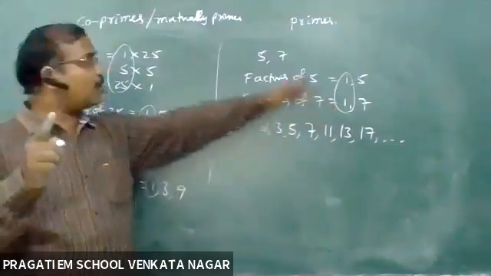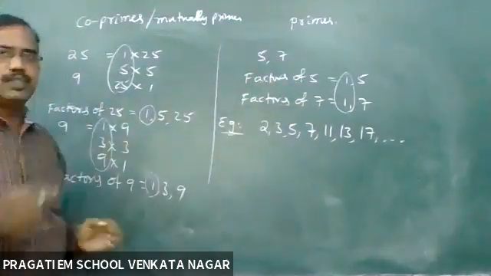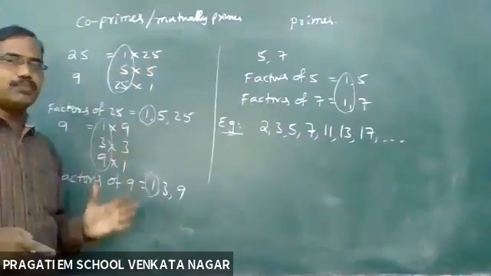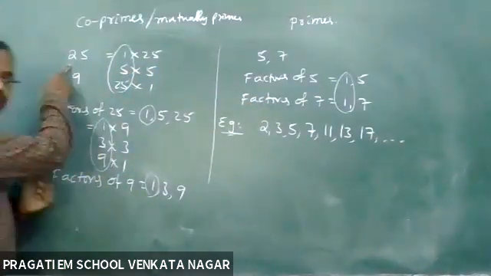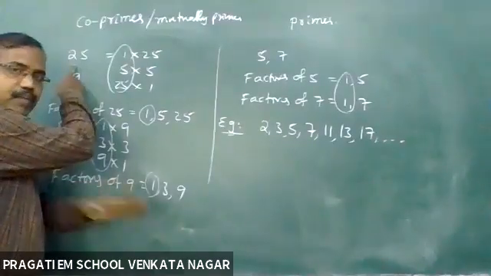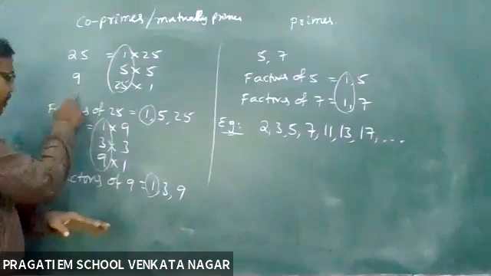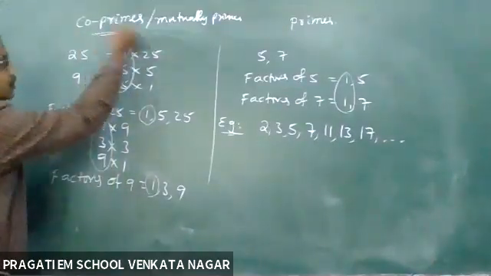So that's why I can call the prime numbers co-primes. That's why I can say that these prime numbers are also co-primes. But here 25 is not a prime number, and 9 is not a prime number. But ultimately 25 and 9 become co-primes.